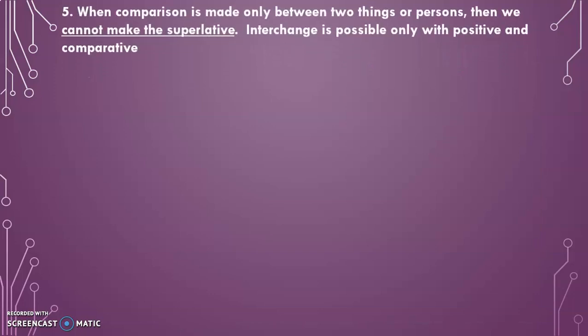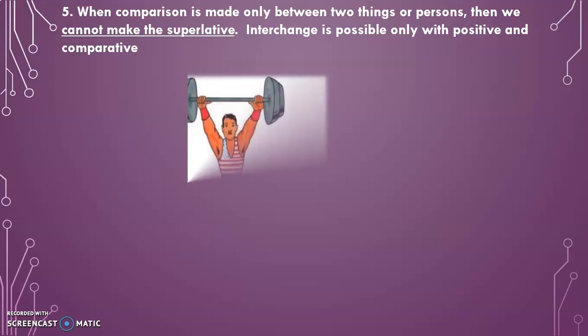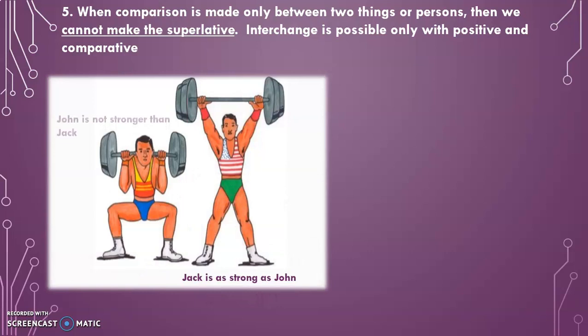When comparison is made only between two things or persons, then we cannot make the superlative. Means interchange is possible only with positive and comparative. Here only two persons are compared, Jack and John. See the positive form, Jack is as strong as John, and John is not stronger than Jack.